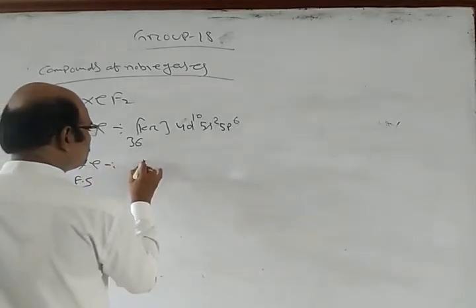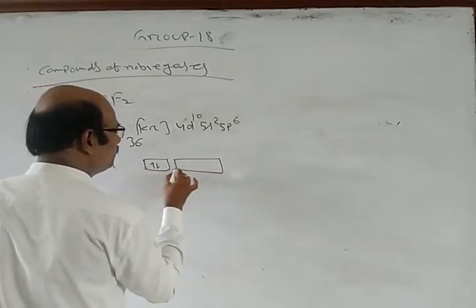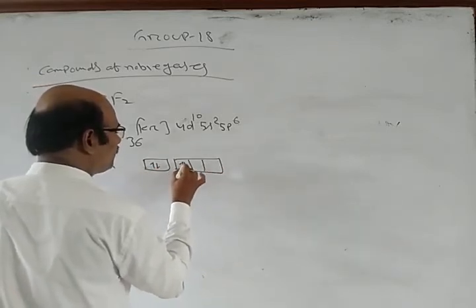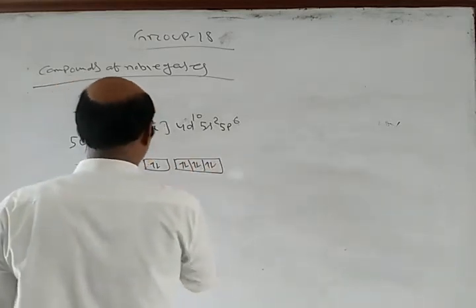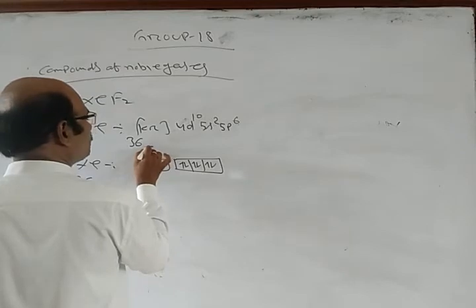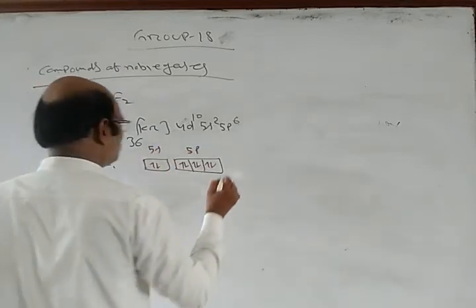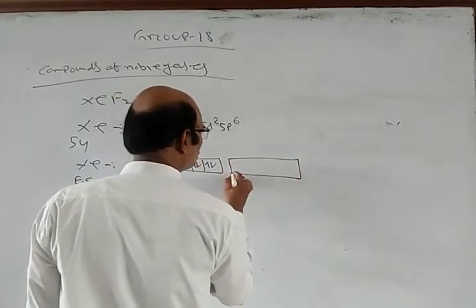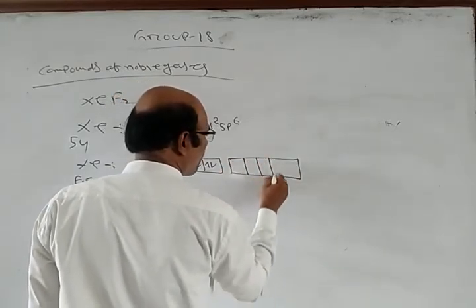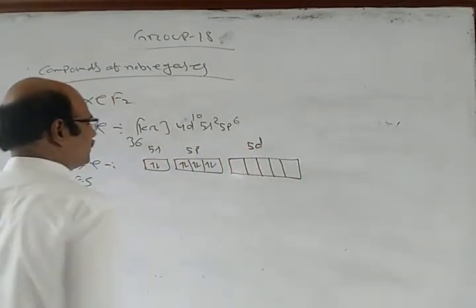This is your 5s2, and we have 5p6, and we have 5d here at the back.